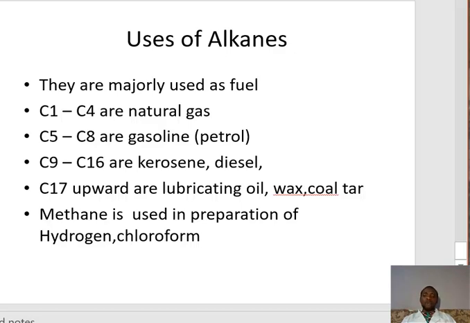We have any carbon 17 upward. There we can have lubricating oil and some solids like wax, coal tar, and the rest. So these are the things we use as industrial fuel and also domestic fuel. Then methane is also used in preparation of some substances like hydrogen gas. Then we also use it in production of chloroform. You can also consult your textbooks to know more about the uses of those things.